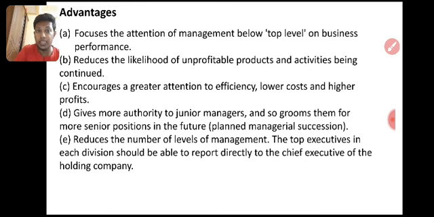Then it encourages greater attention to efficiency, and reduces the likelihood of unprofitable production activities being continued, because we will divide the milk product differently. Assume the milk product has 100 rupees profit this month, and soap production will have a 50 rupees loss in that time.